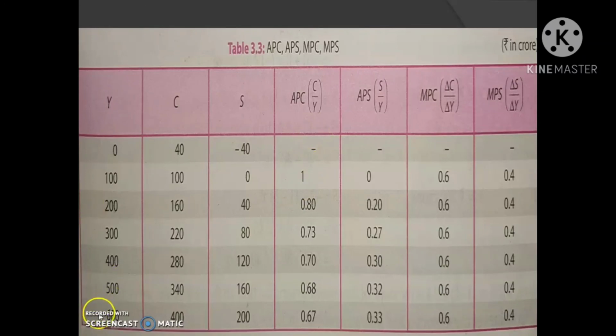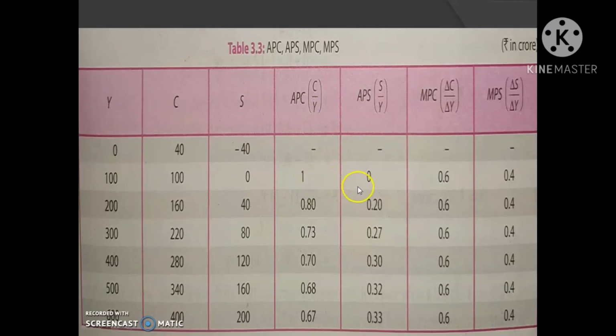Okay. So this table makes the relationship between APC, APS, MPC and MPS clear. So APC plus APS is equal to 1. If we add column number 4 and 5, we get 1.